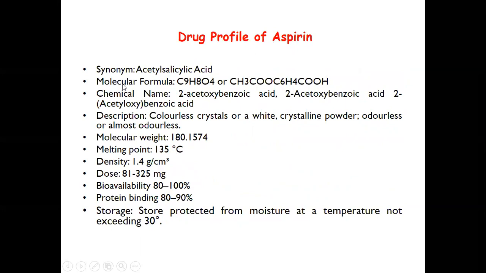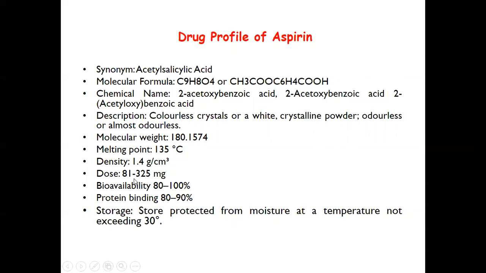Drug profile of aspirin. Synonym is acetyl salicylic acid and this is the molecular formula. Chemical name is 2-acetoxybenzoic acid. Description: colorless crystals or a white crystalline powder, odorless or almost odorless. Molecular weight 180.1574. Melting point is 134 degrees Celsius. Density is 1.4 grams per centimeter cube. Dose is 81 to 325 milligram.